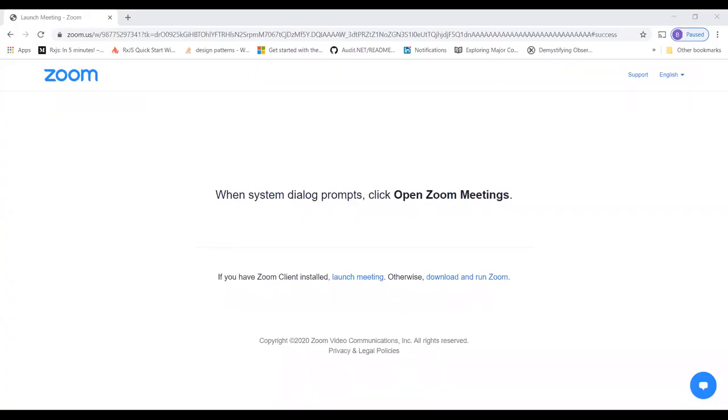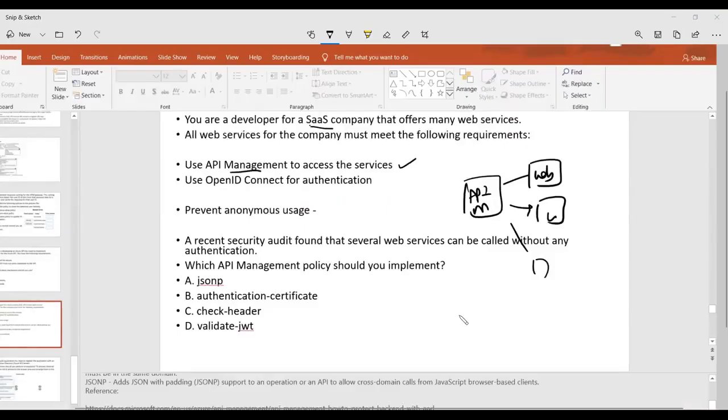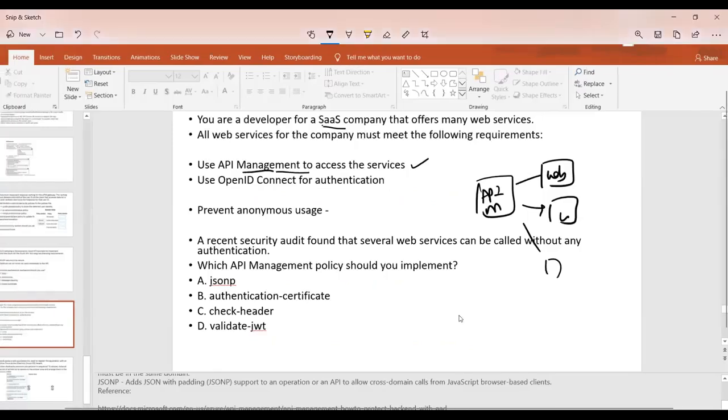So you are a developer for a SaaS application company. You use API management to access the services, right? So you have an API management out here. At the back end, you have web API, you will have WCF, you will have a lot of things. Now, a security audit found that a lot of these web services or APIs are all naked, so they are not authenticated, right? So we want to go and authenticate them. And we said that we will use validate JWT.